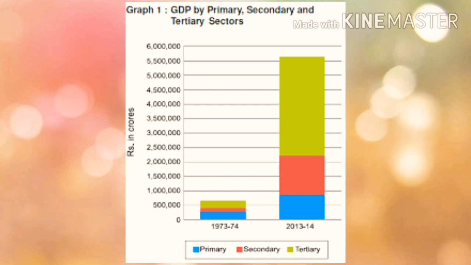So from this we can understand that employment opportunities created by secondary and tertiary sector is very less, but their contribution to GDP is very high. So more people were forced to stick on the primary sector, mainly in agriculture, even though its contribution to economic development is very less.